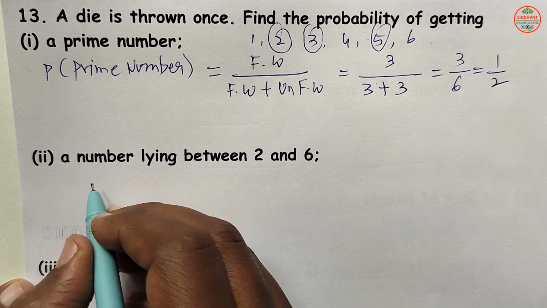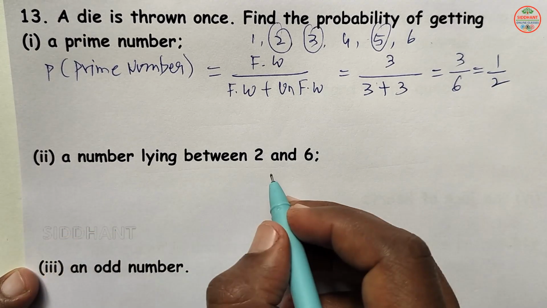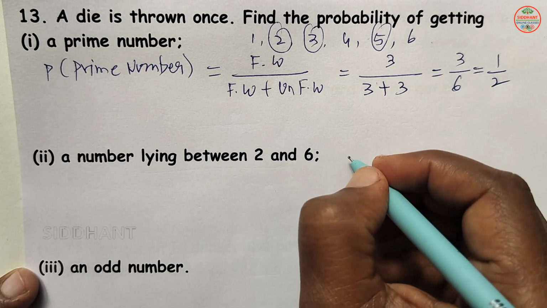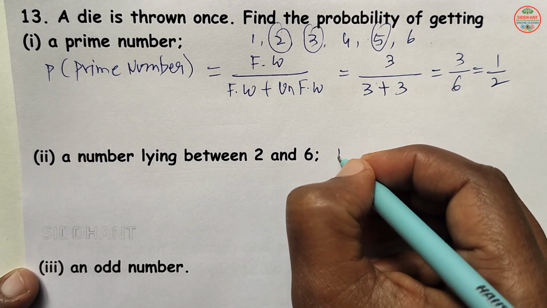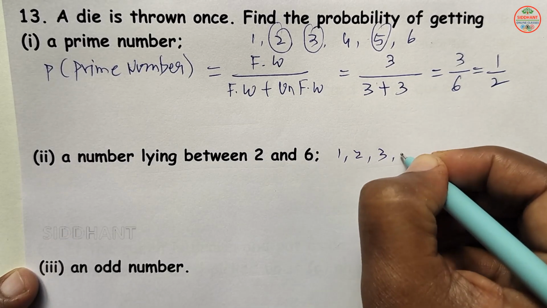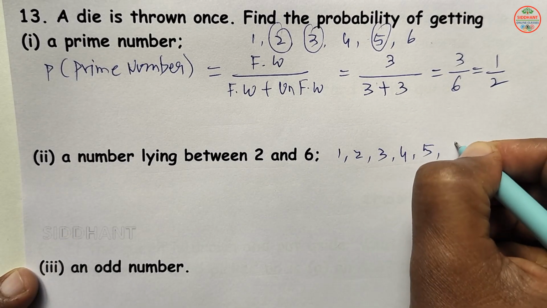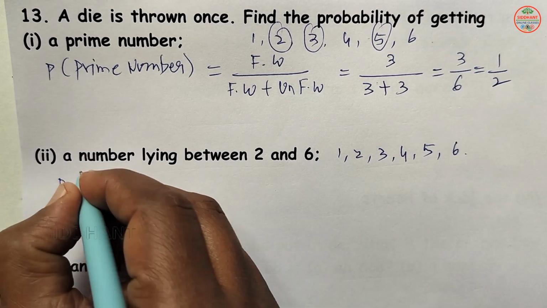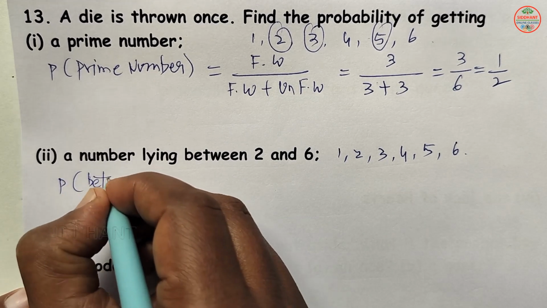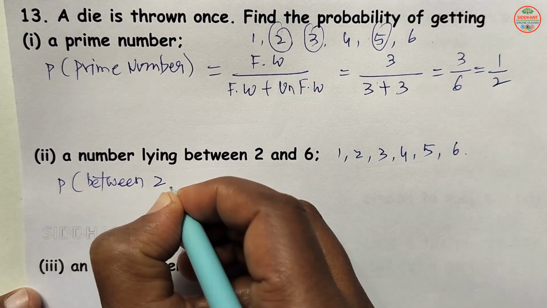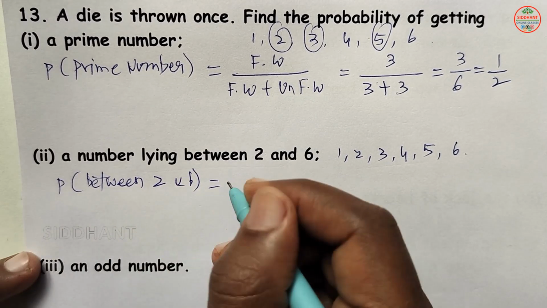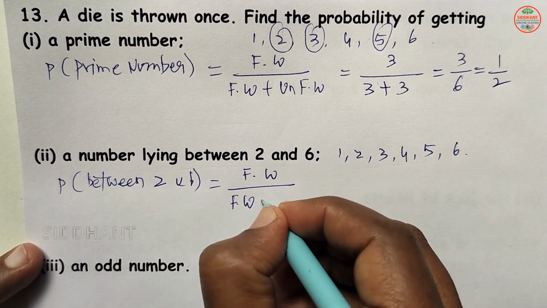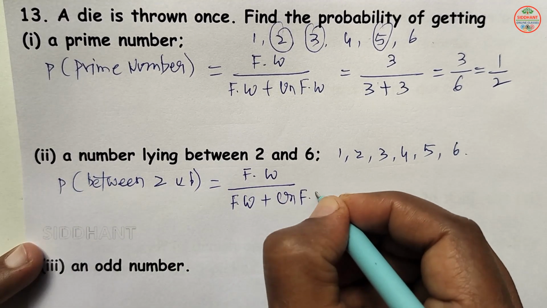Next, second, probability of a number lying between 2 to 6 here. So here 2 to 6, how many numbers are there? That means 1, 2, 3, 4, 5, 6. So P of between 2 and 6 will be favorable ways by favorable ways plus unfavorable ways.